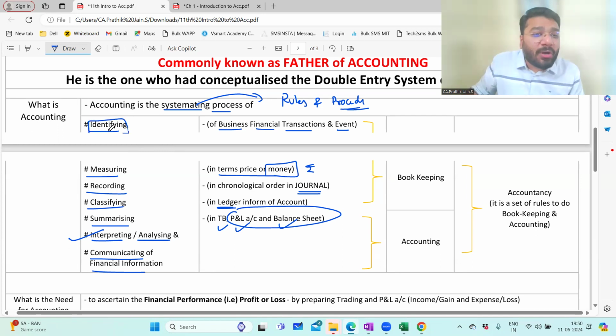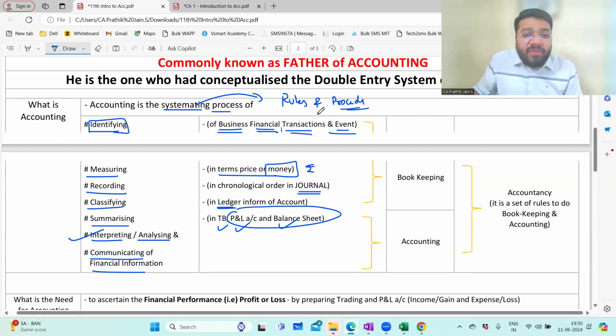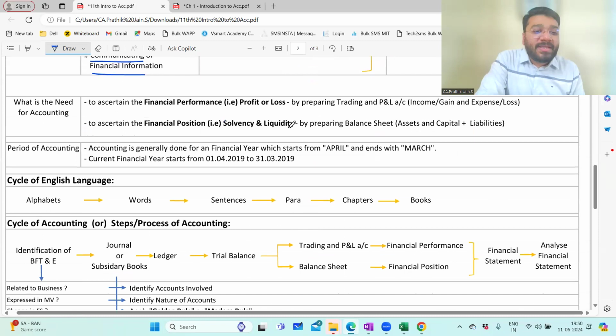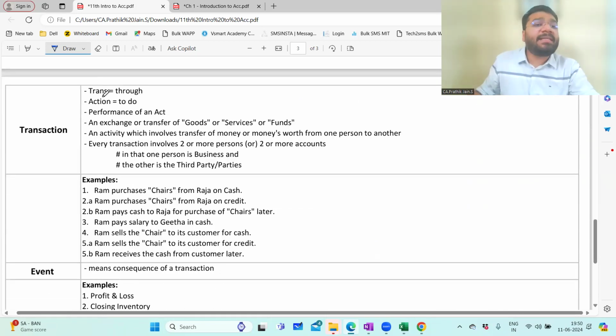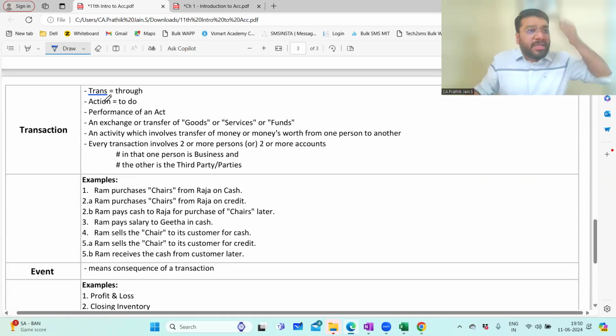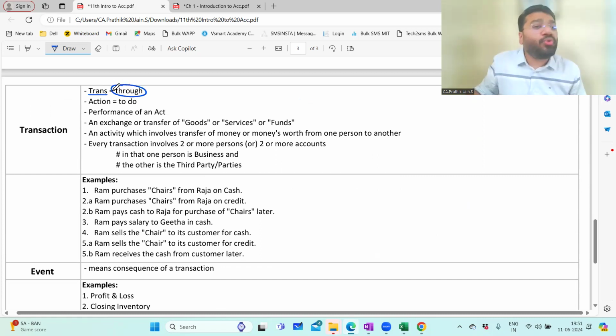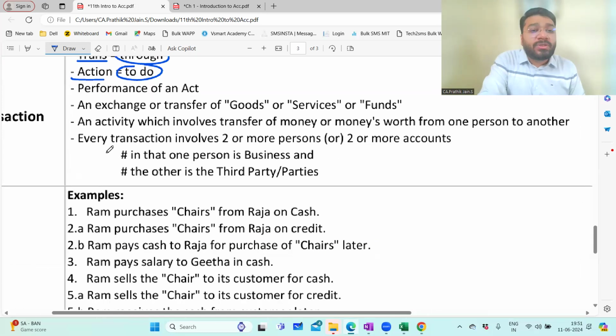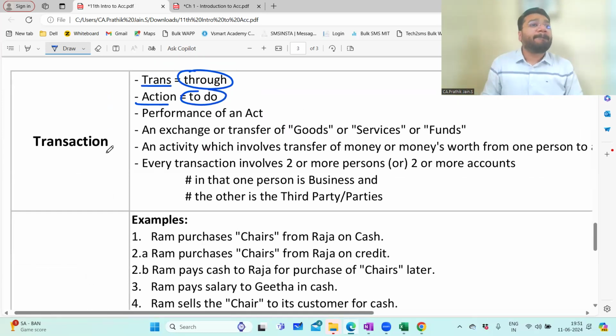So first, let's talk about identification. What are we trying to identify? We're trying to identify a business financial transaction event. First, let's focus on transaction. What is a transaction? If you divide it into two parts, trans means through, action means to do, which means we are trying to do something through somebody. I want to buy a phone and sell the phone. So I'm buying the phone through the wholesaler, to sell it to my customer.